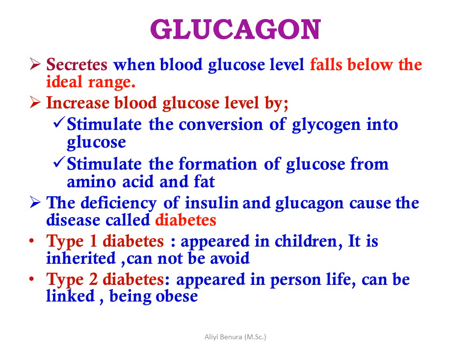There are two types. Type 1 diabetes appears in children. It is inherited and cannot be avoided. Type 2 diabetes appears later in a person's life and can be linked to being obese.